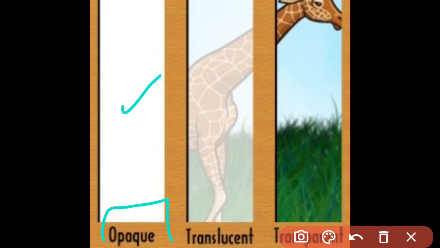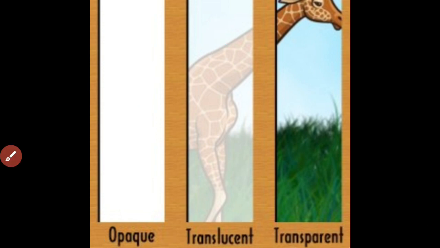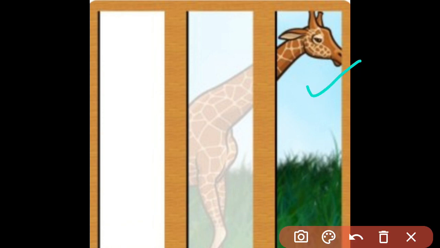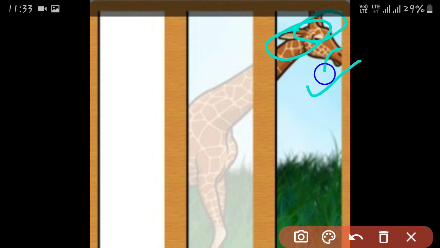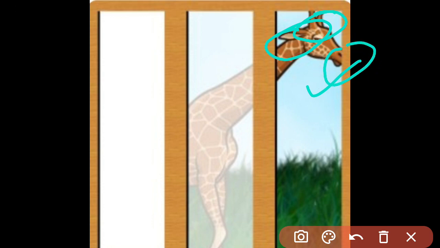In the second one, you can see a very vague picture of the giraffe. It is not clear. So this is the translucent part of the barrier. In the third picture, you can see the head of the giraffe very clearly. You can see the color and the type of eyes he has, the type of ears it has, the type of nose it has very clearly, because this part of the barrier is the transparent part. So now you understand what the opaque, what the translucent and what the transparent part of a thing is. What kind of materials are opaque, transparent and translucent.